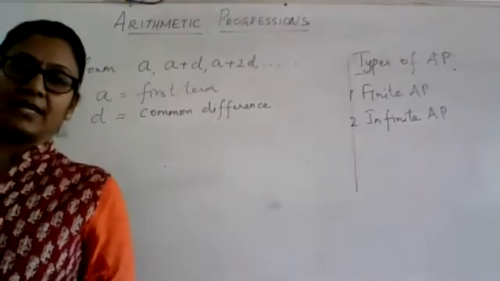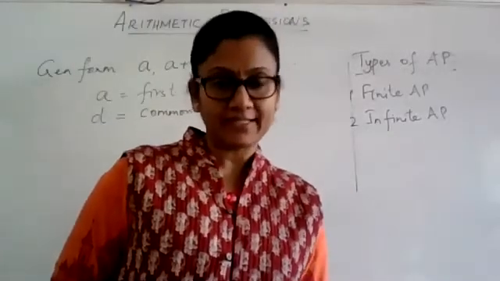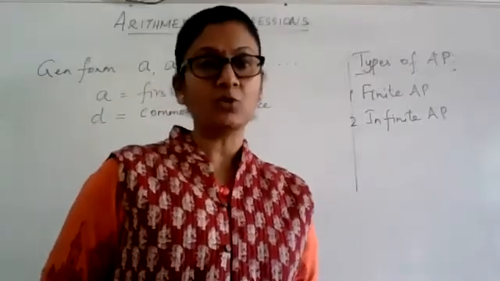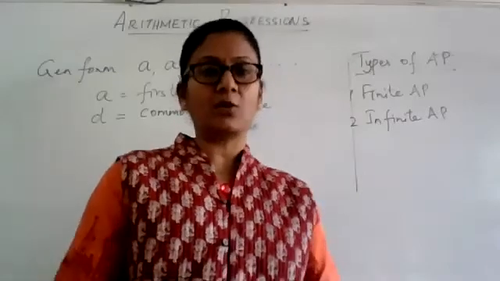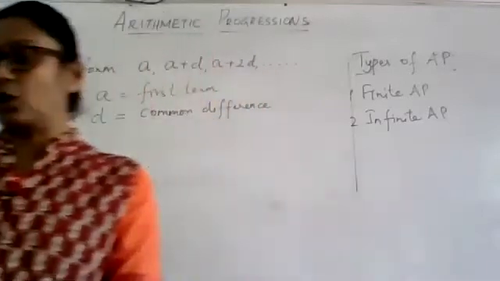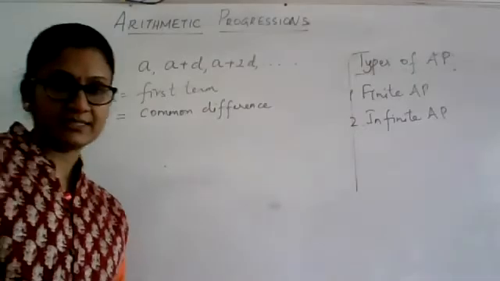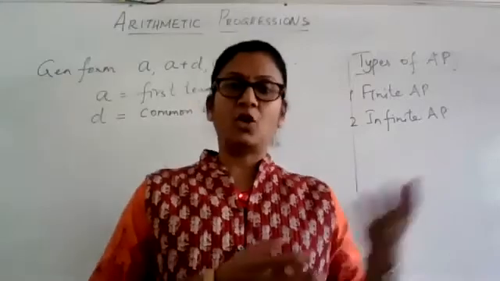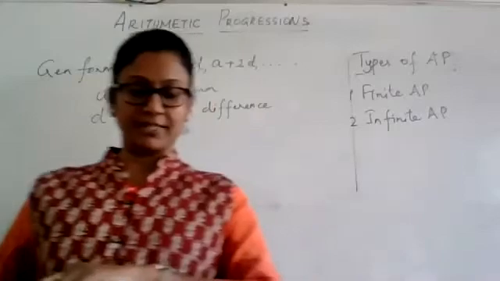So first we will try to identify whether a given arrangement or a given list of numbers can be called an AP or not. Only then we will be able to go ahead with handling APs. Today we will see whether we are able to identify APs and also do small operations on them. That means if 3 terms are given, you should be able to find the 4th term of an AP. Or if 5 terms are given, you find the next 2 terms. All these kinds of problems we will take up today.